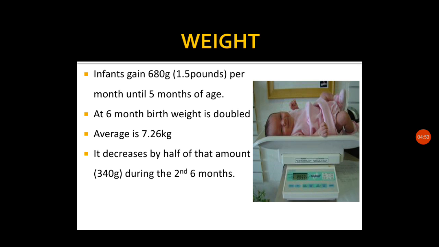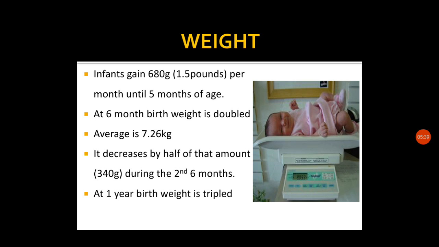It increases by half of that amount, that is 340 gram, during the second 6 months. The initial weight gain was very large, 680 gram in the first 5 months. It becomes half, that is 340 gram, during the second 6 months. So in the 7th, 8th, 9th, 10th, 11th, and 12th months, the average increase will be 340 gram, half of the first 5 months' weight gain.